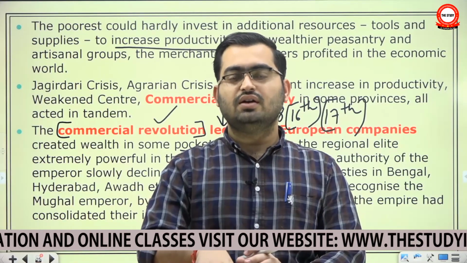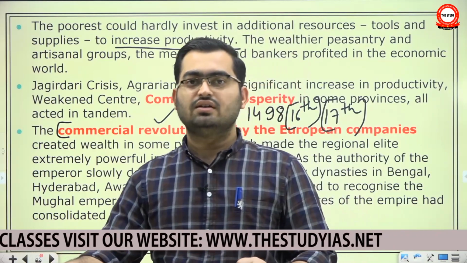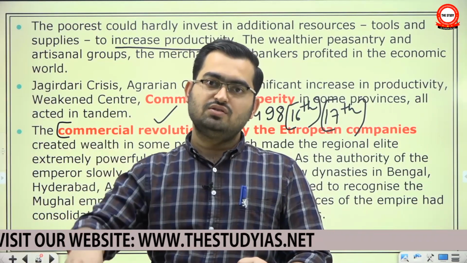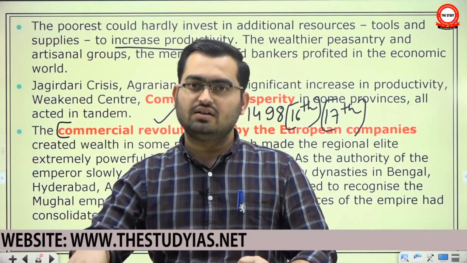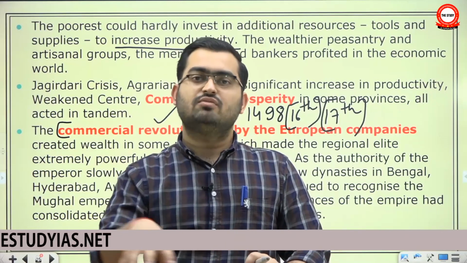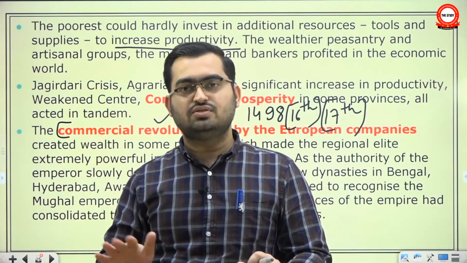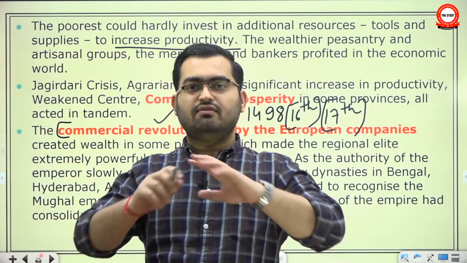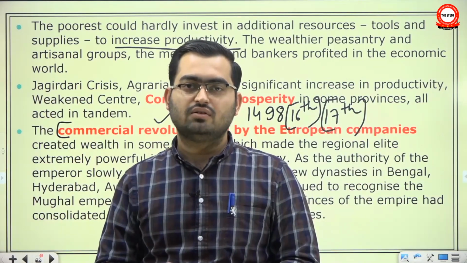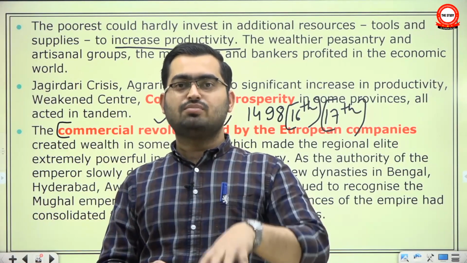and even the New World. In fact, if you recall the Atlantic slave trade, the European companies used to buy slaves from Africa and sell them to America. So to buy slaves from Africa, they used to buy goods from India and Southeast Asia. So they created a vast global network of trade. So money flowed into India, but only in some provinces.